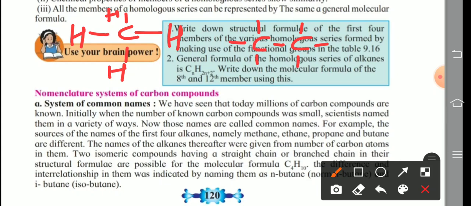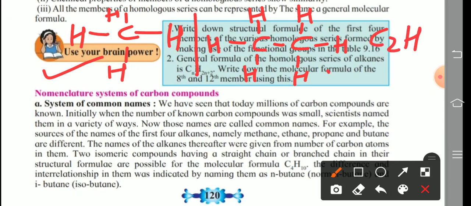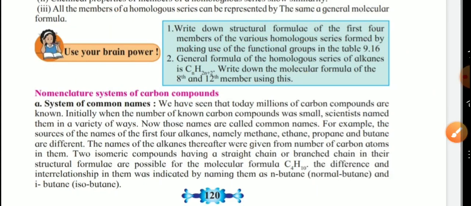The remaining valence is satisfied by hydrogen, that is C2H6. Are you all getting it? The molecular formula of methane, the first alkane, is CH4. The second alkane's molecular formula is C2H6, 2 carbons and 6 hydrogens. So what is this? It is ethane. The molecular formula of methane is what? 1 carbon and how many hydrogens are there? 4, CH4.